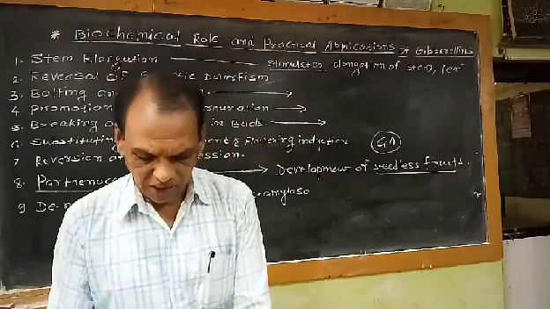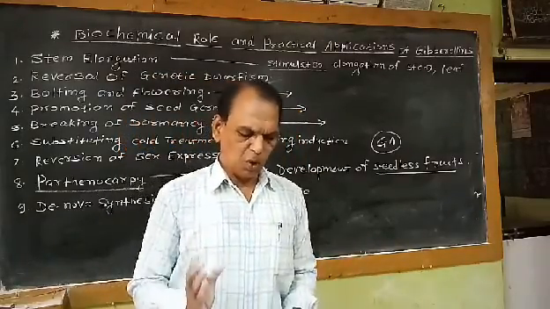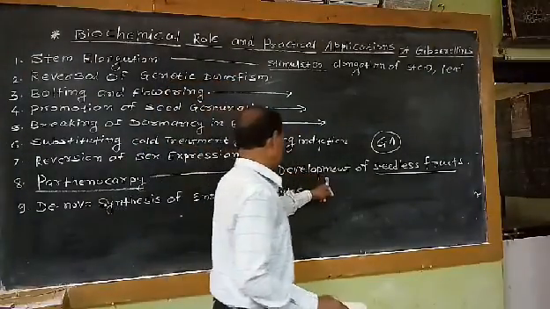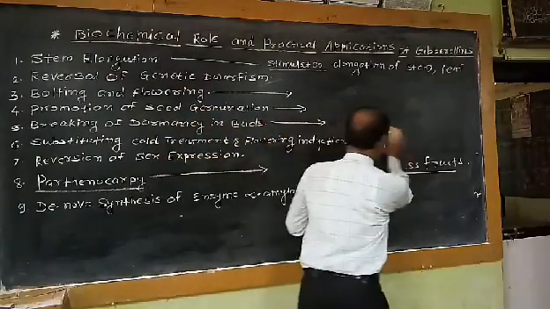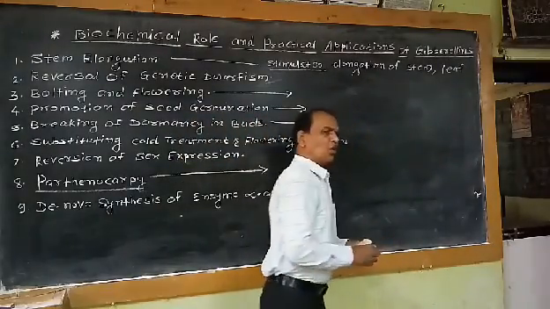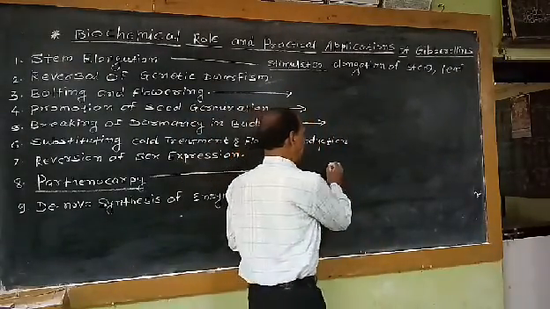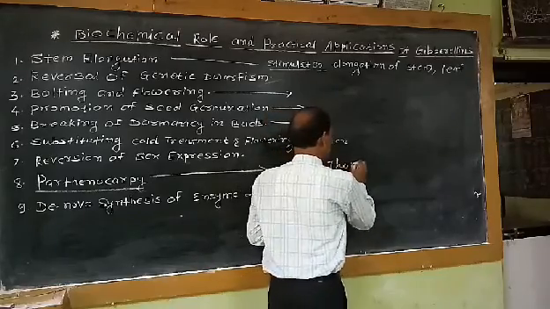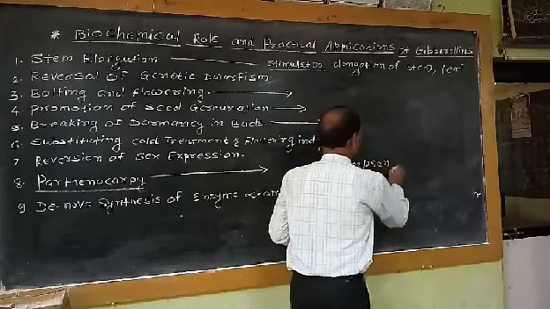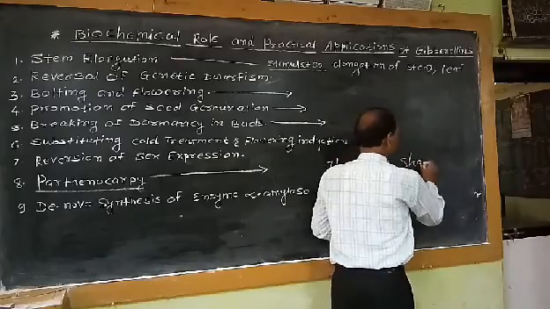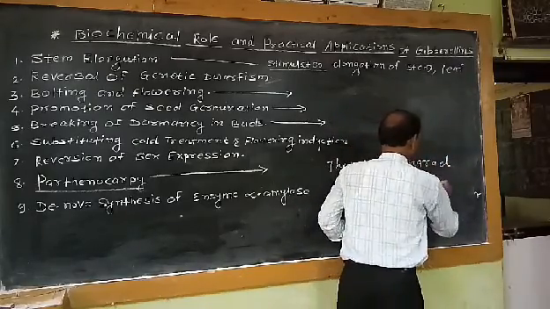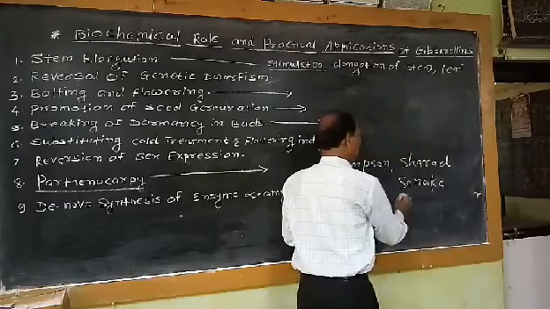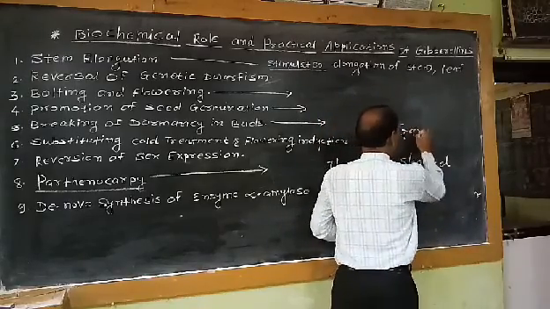So as far as practical application of this physiological role, parthenocarpy or development of seedless fruits is concerned, in the market today, many varieties of grapes, for example, Thompson seedless, Sharad seedless, Sonaka seedless, are naturally available.